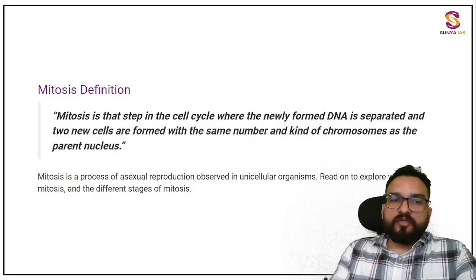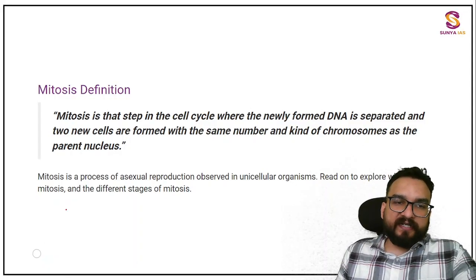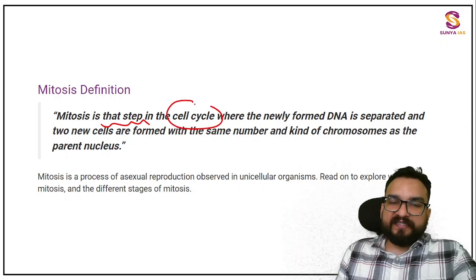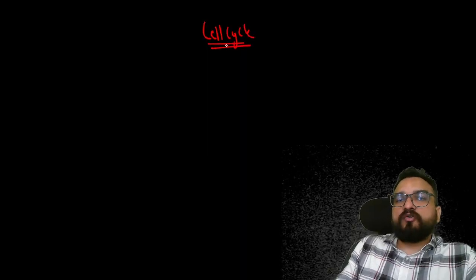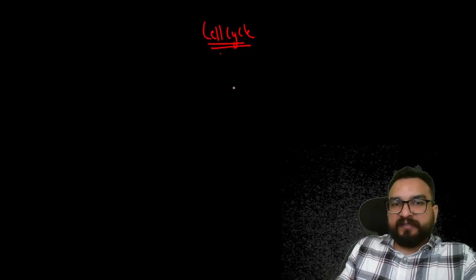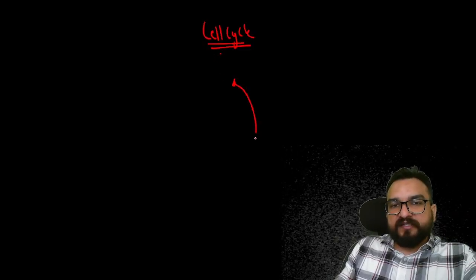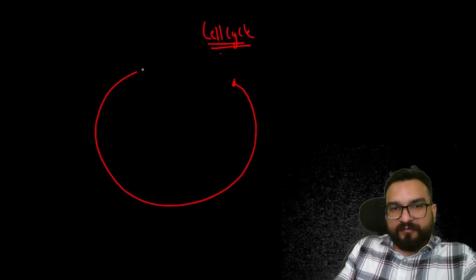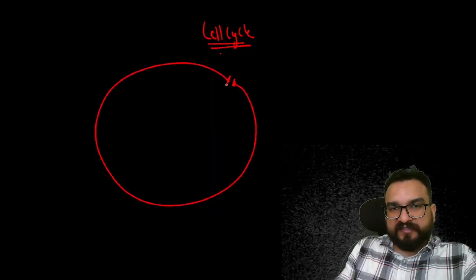So mitosis is a step in the cell cycle. The cell cycle contains basically 2 major steps. One major step is your interphase. Suppose this circle is the cell cycle process.